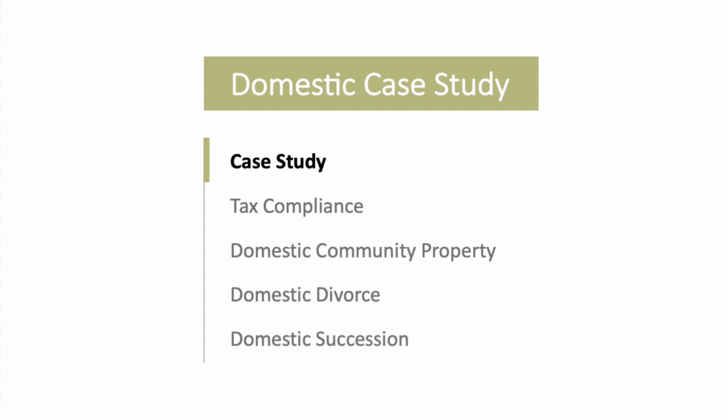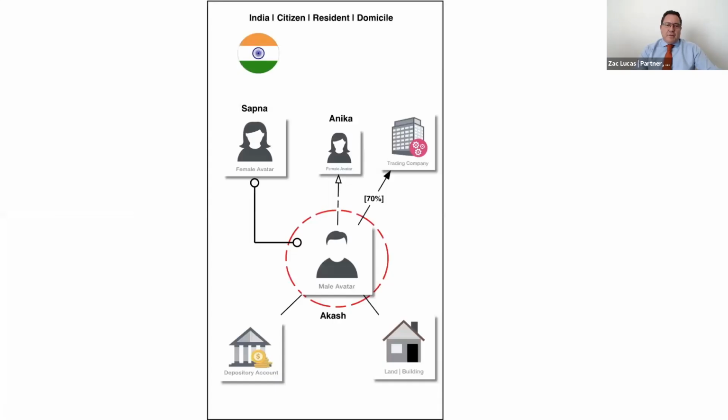So, commencing with case study 1. Here are the fact patterns. As usual, we always start out with a hypothetical fact pattern for these particular case studies. In this case, we have Akash, who's married to Sapna, and they have one child, Anika.